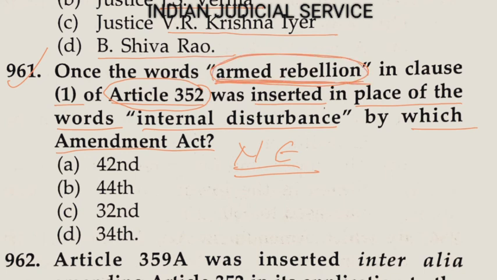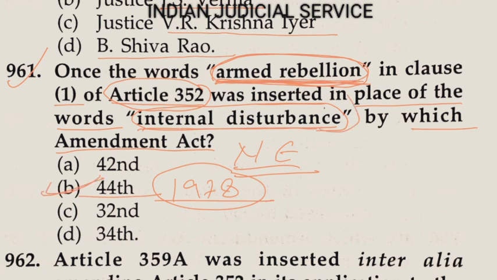Armed rebellion is one of the grounds. Previously it was internal disturbance, and it was amended by the 44th Amendment Act 1978. In this amendment act, the ground for national emergency, internal disturbance, was turned into armed rebellion. So the answer here is option B.